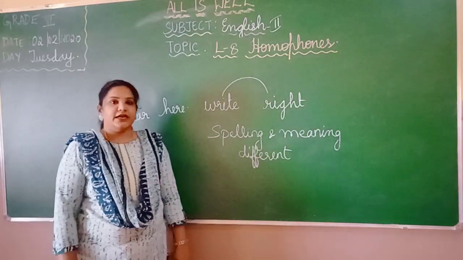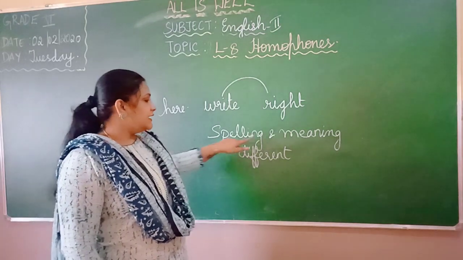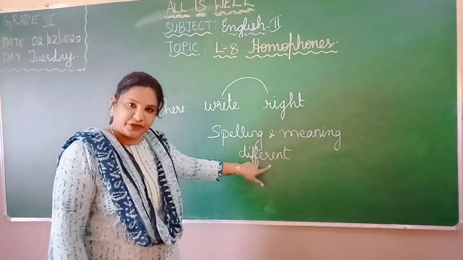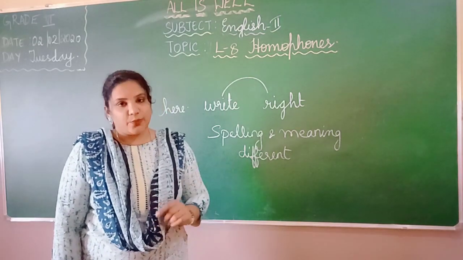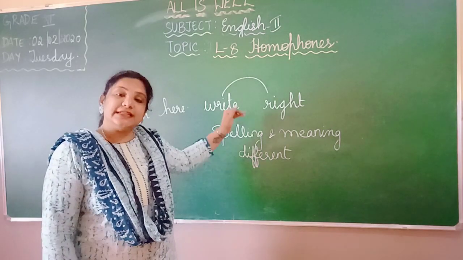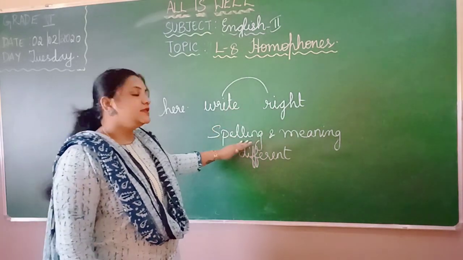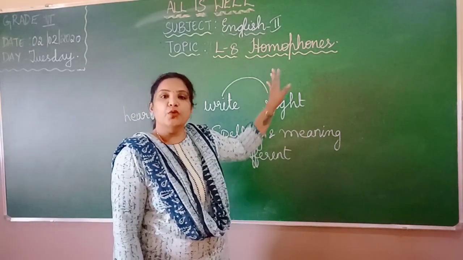Such words are called homophones. I repeat, the spelling and meaning of the words are different, but you pronounce them in the same way. Only the pronunciation is the same, but the spelling and meanings are different. Such words are called homophones.